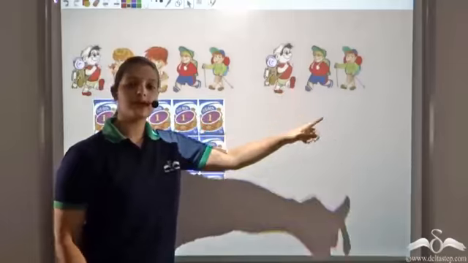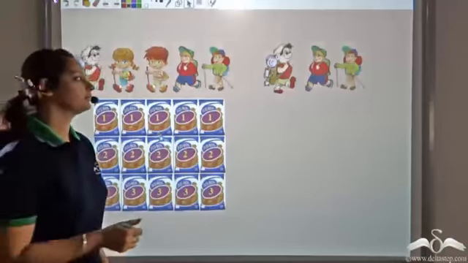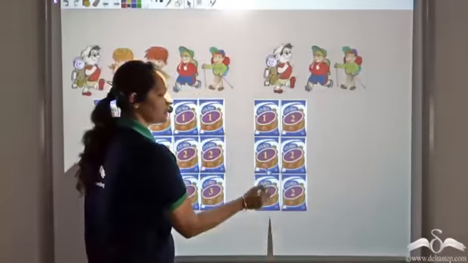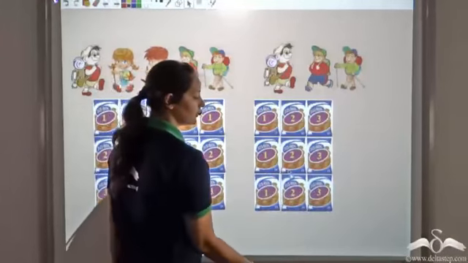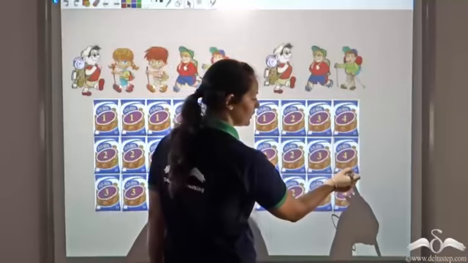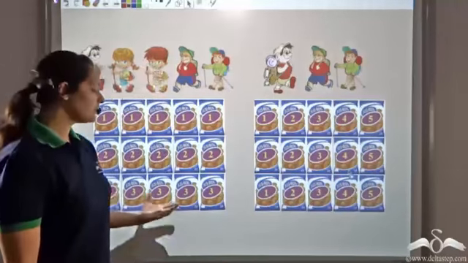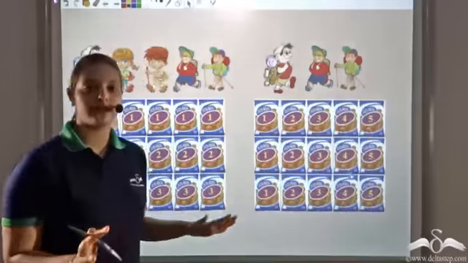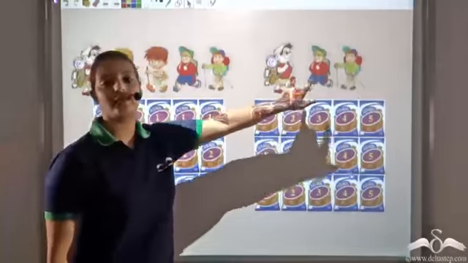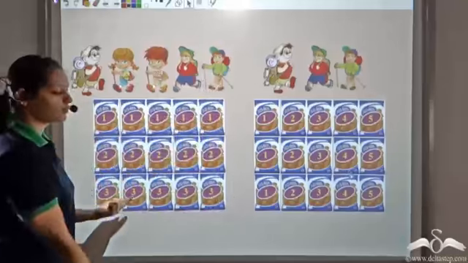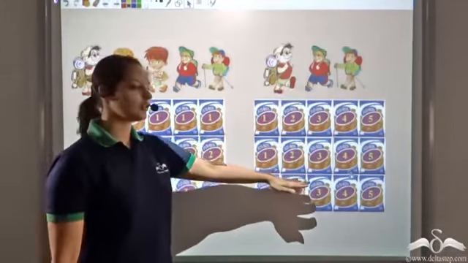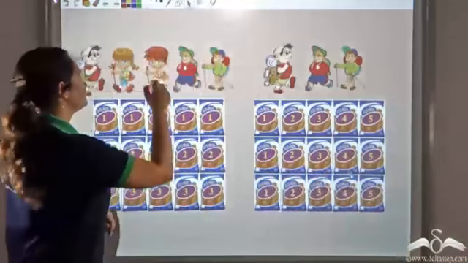Now these 3 people would require 3 packets in a day. So one day, 3 packets are gone. Second day, 3 more. Third day, 4th day, and 5th day. We say that the same food is now consumed in 5 days. So this food is sufficient for 5 days now, when there are only 3 people. So for 5 people, the food was sufficient for only 3 days, but for 3 people, the food is sufficient for 5 days.